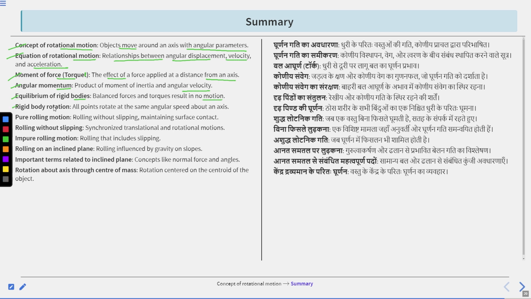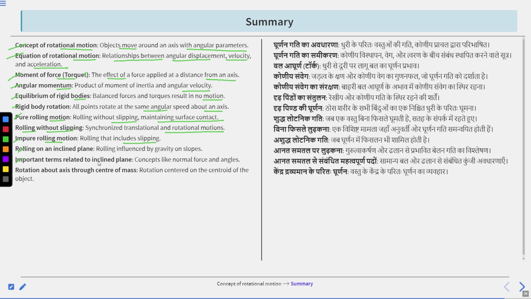Then rigid body rotation: all points rotate at the same angular speed about an axis. Then we learned pure rolling motion, rolling without slipping and maintaining surface contact. Next, rolling without slipping, synchronized translational and rotational motion. Then impure rolling motion, rolling that includes slipping. Clear? So these are the important terms.